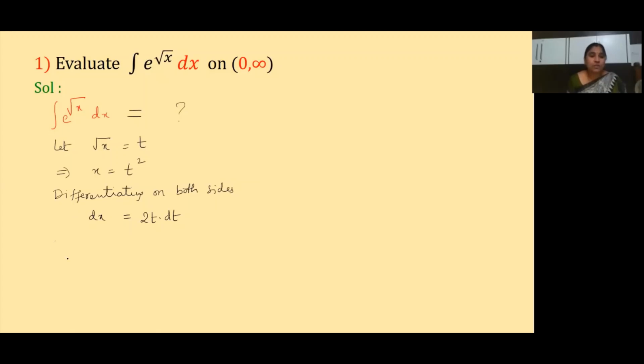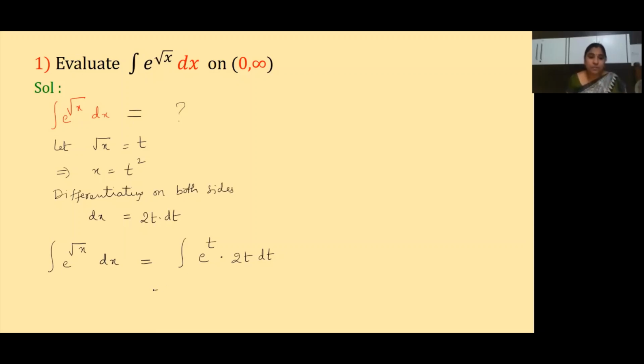Now what is our question here? Integral of e to the power of root x into dx is equal to the integral of e to the power of, root x is what? What you have assumed, root x is nothing but t. So in place of root x, I am taking t, into dx. Here we have dx. dx is 2t into dt. So in place of dx, I am taking 2t into dt. Is it clear, children?